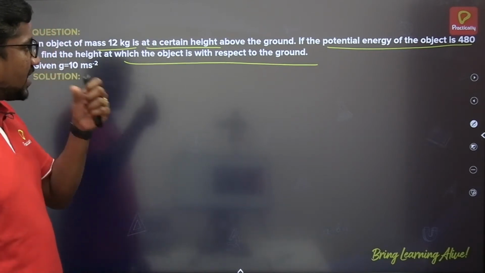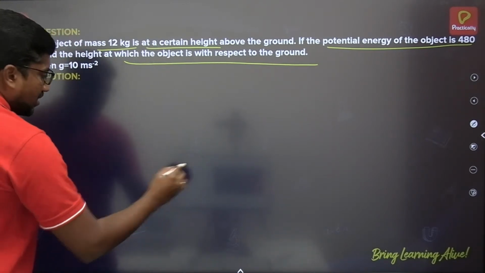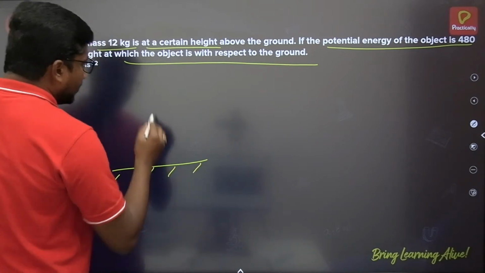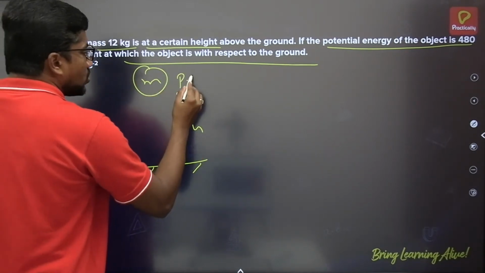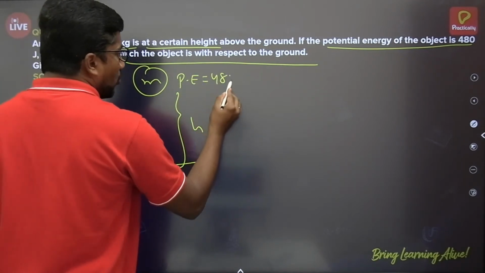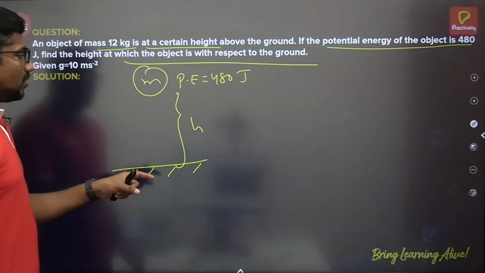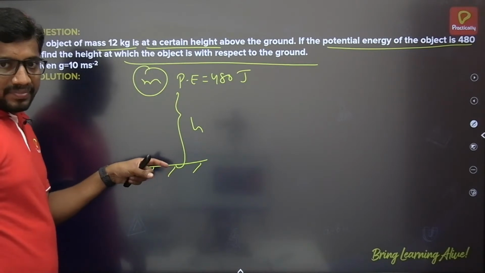So they are asking here, when the object is lifted to a height h, the potential energy stored in the body is given, that is 480 joule. Then what is the height? That's the question.